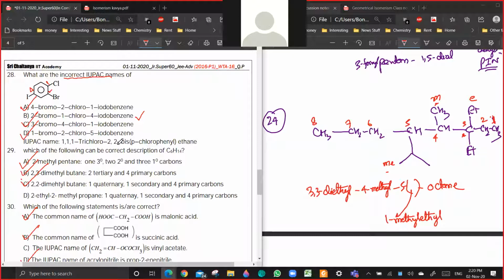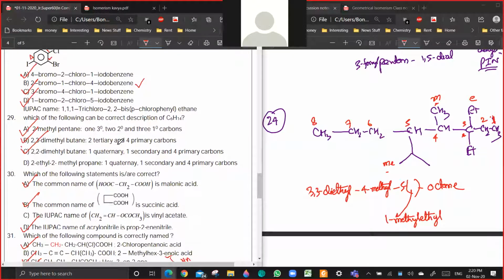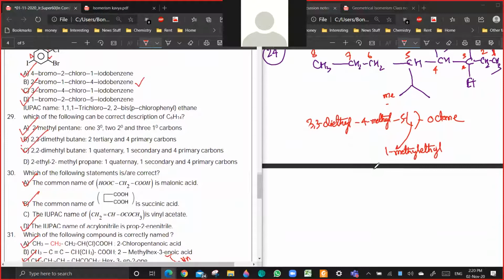29. See, 29 option C is 2,2-dimethylbutane.